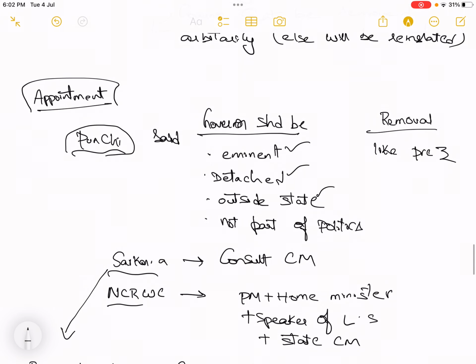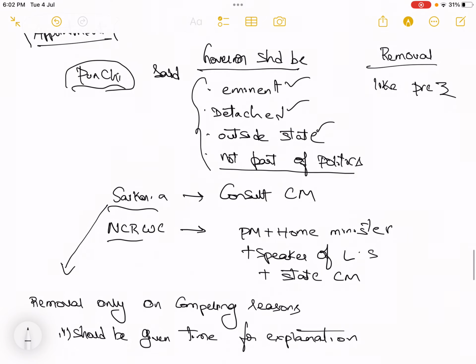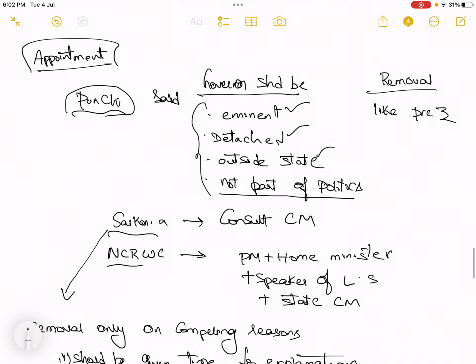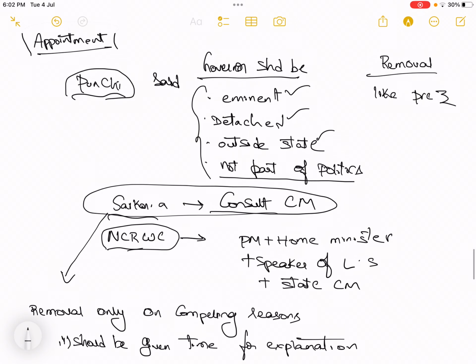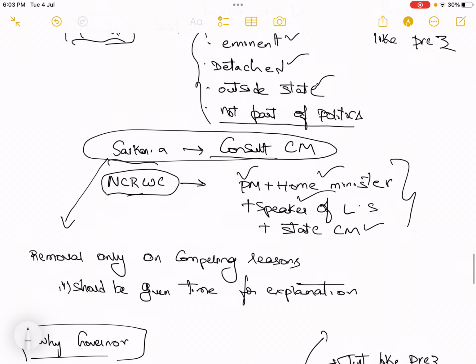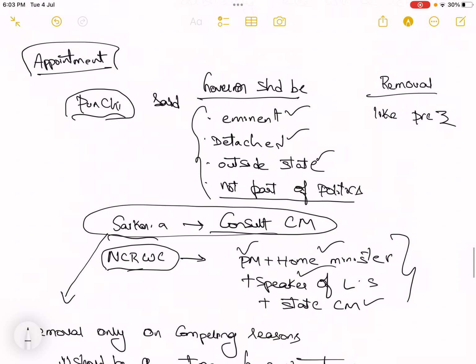And the Sarkaria Commission said that while making the appointment there should be consultation with the CM. Then there is also a commission called NCRWC. They said the appointment of the governor should happen based on a committee system, where the Prime Minister, Home Minister, Speaker of the Lok Sabha, and State CM should all participate while recommending who should be the governor. See, if these provisions are implemented, then the controversy related to the appointment will be gone, right? And removal should happen like the president.